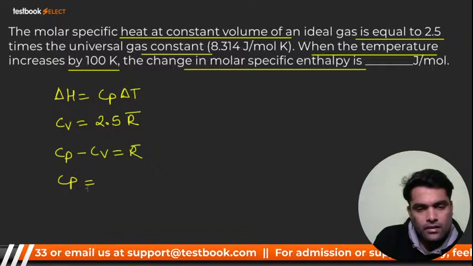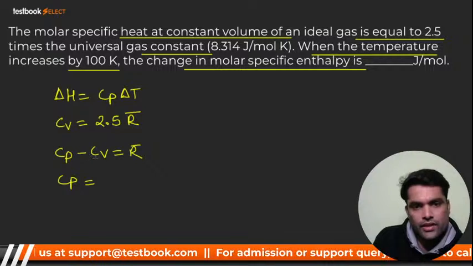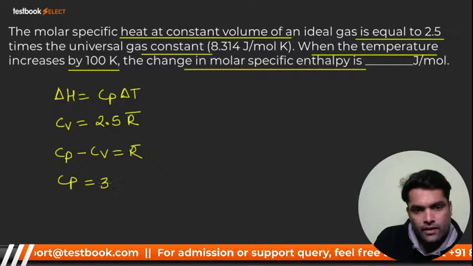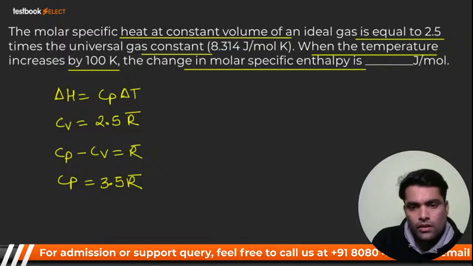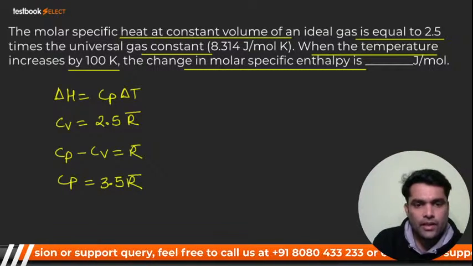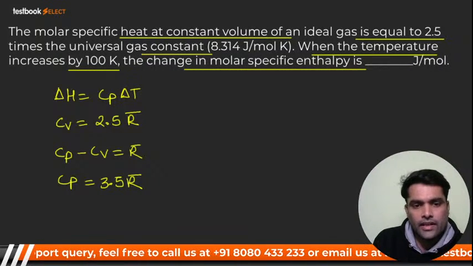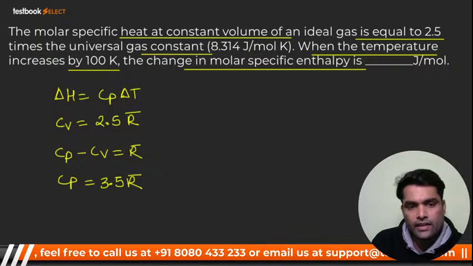This is bar R. So what should it be? It will go to the other side, so it should be 3.5 R. Yes or no? Of course it should be, right? So I'll put the value and I'll get the answer.